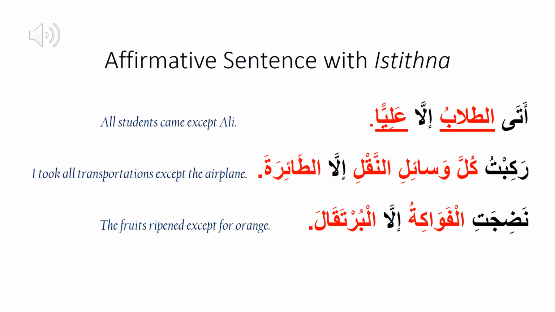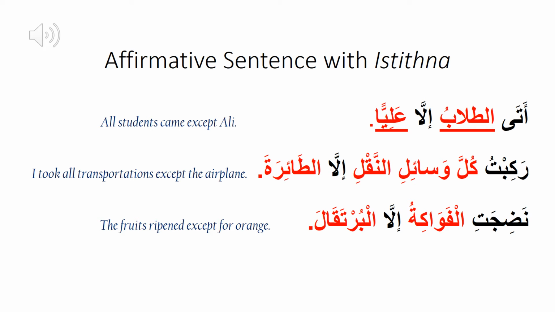Look at the second example. ركبت كل وسائل النقل إلا طائرة. When we study the second example, we recognize that mustasna كل وسائل النقل is mentioned in the sentence. Then the accepted noun طائرة must be mansub.